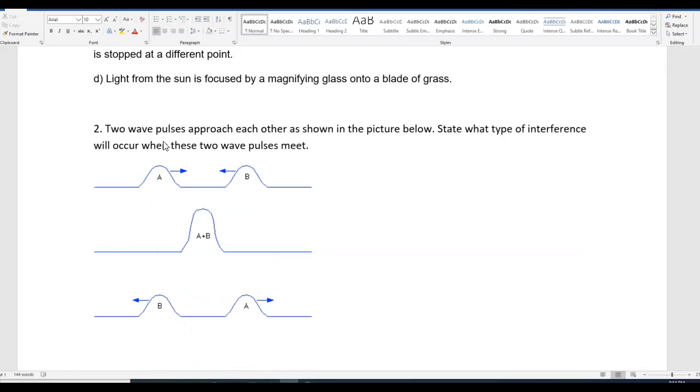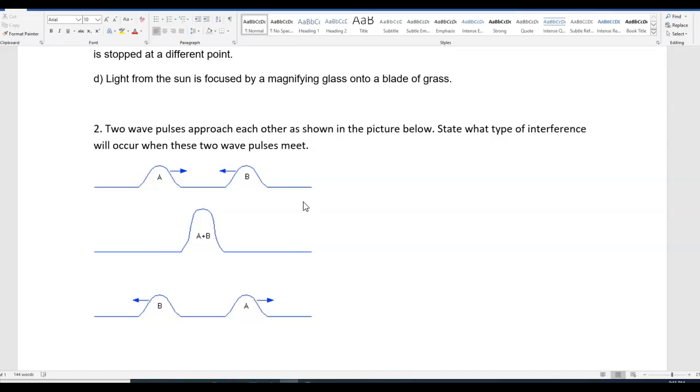Question 2 says 2 wave pulses approach each other as shown in the picture below. State what type of interference will occur when these 2 wave pulses meet. This should be a very easy question. While the 2 waves occupy the same location in space, you have superposition. What type of interference is this going to be? It's very obvious from the picture that this is definitely going to be constructive interference, because the 2 waves, when they meet, are going to form a bigger wave, and that is the characteristic of constructive interference.